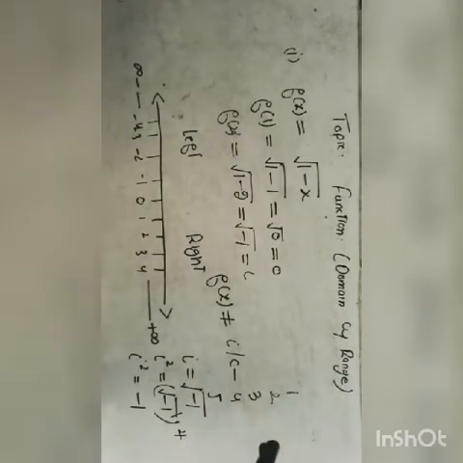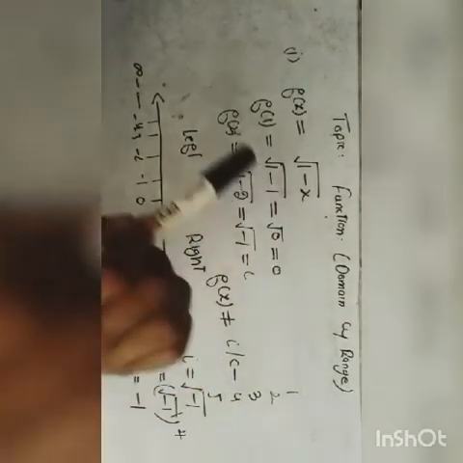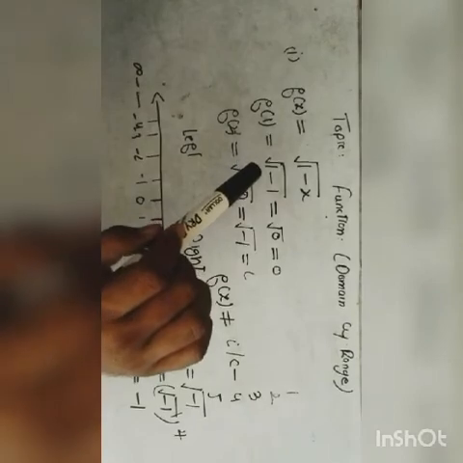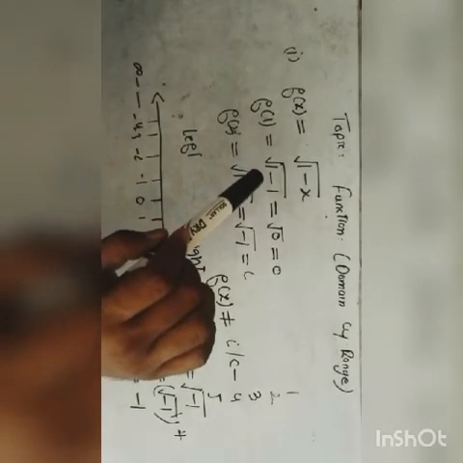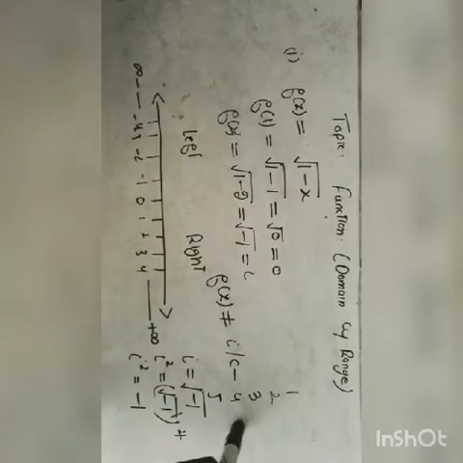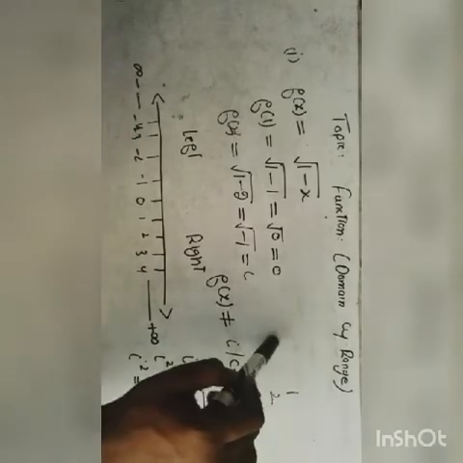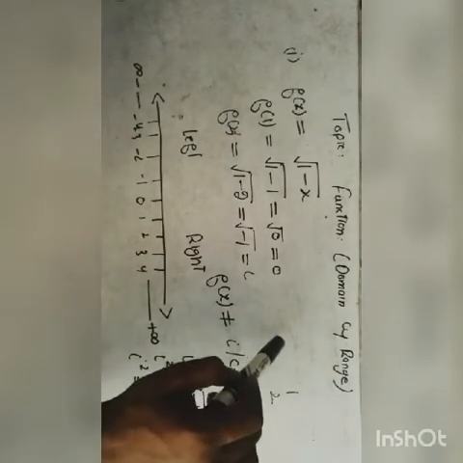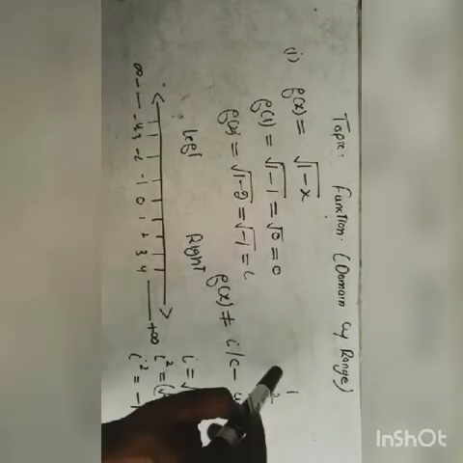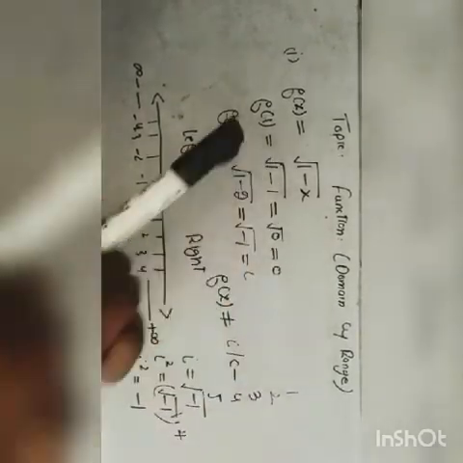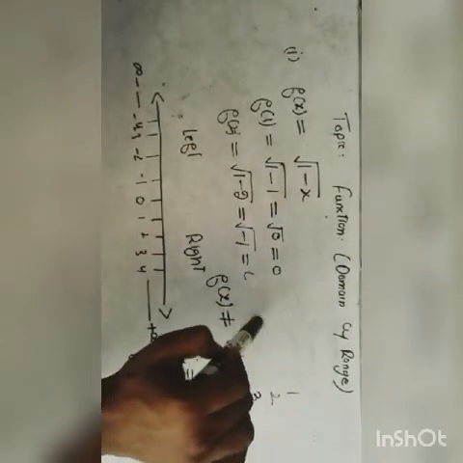So the values which are greater than 1 cannot be put in this function. And what if I put the values which are less than 1? Yes, if we put all the values which are less than 1 in this function, then the answer will be positive.